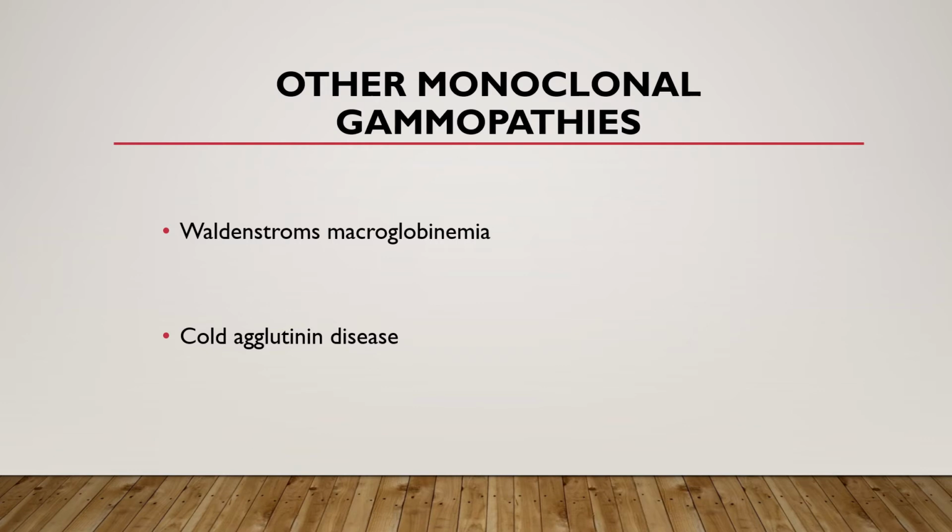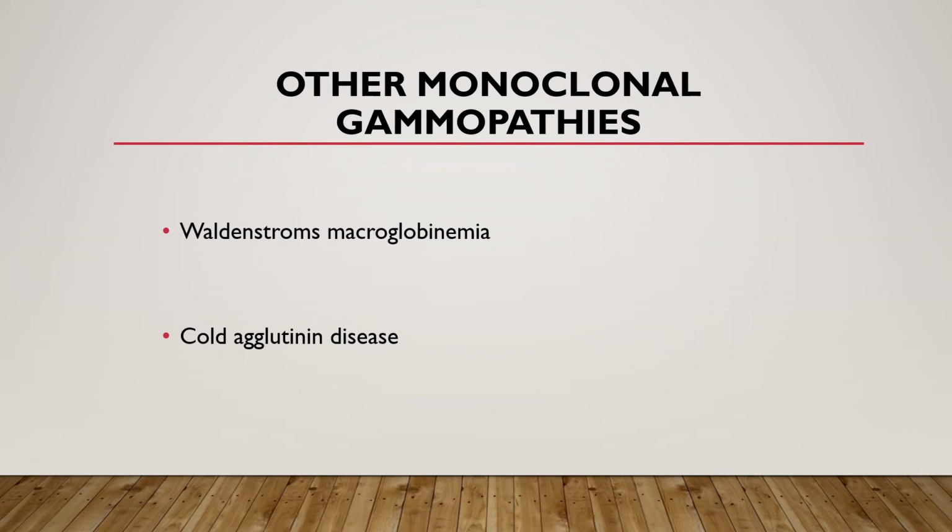Now, in Waldenstrom's macroglobulinemia, there are many plasma cells that produce high amounts of IgM. People that have this disorder have very viscous blood because there's too much and too large of IgM complexes that stay in the blood plasma. It fails to move to the interstitial fluids, and the blood is very viscous, and it causes high blood pressure and blindness.